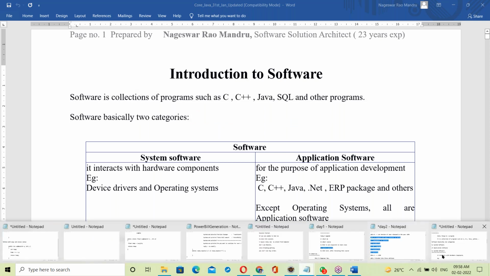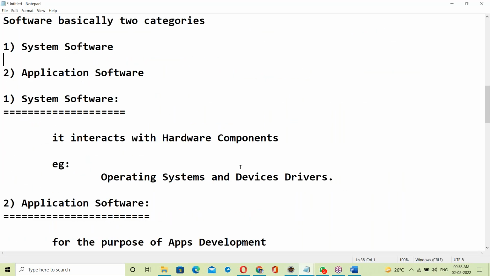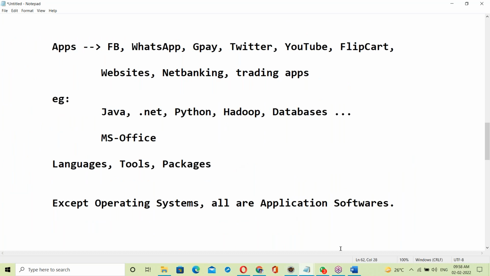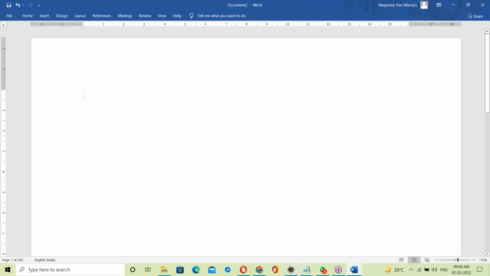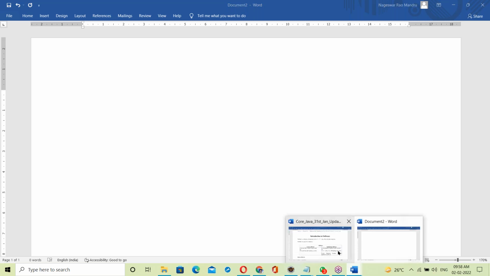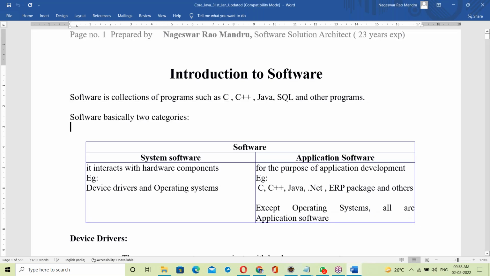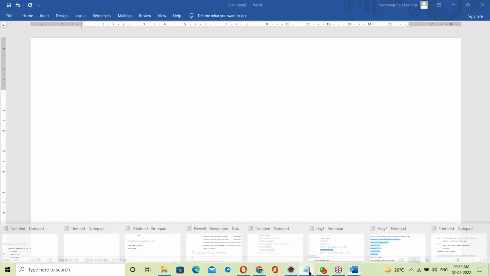For explanation I use Notepad, sometimes Word. If a diagram is required, I will draw it in Word and explain it. I have prepared this explanation very clearly. You don't need to write running notes, just follow the document. Okay, fine.